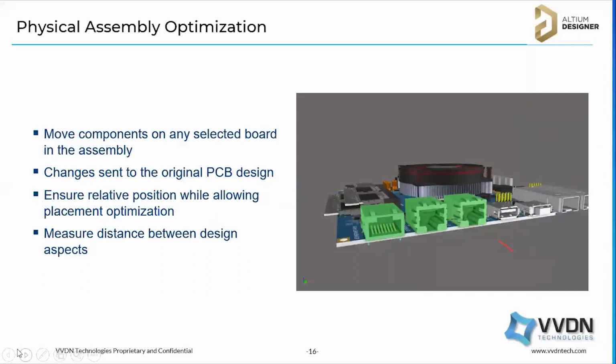So that is what I explained in this slide. We can move the component in the 3D assembly view itself, and you can check the clearance between two components. You can measure the distance between two different objects, so that can be done.